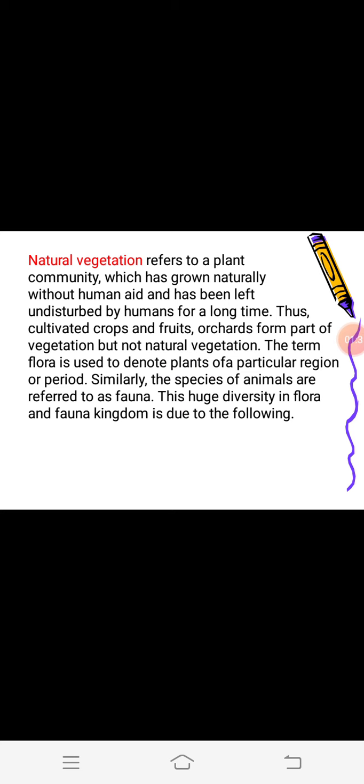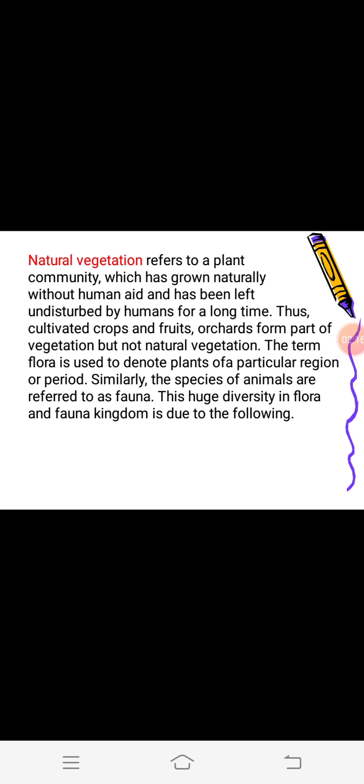First of all, we will know what natural vegetation is. Natural vegetation means the vegetation which grows naturally without any human interference. It means no one sows the seeds, no one irrigates the plants, only nature nourishes them. Natural vegetation grows by itself. It includes forests, grasslands, bushes, shrubs, etc.